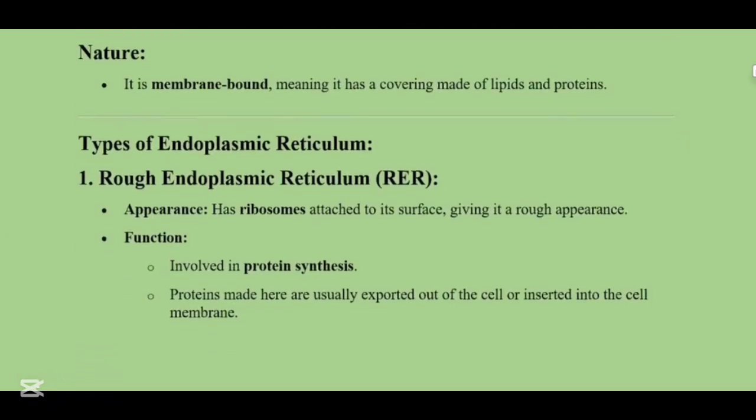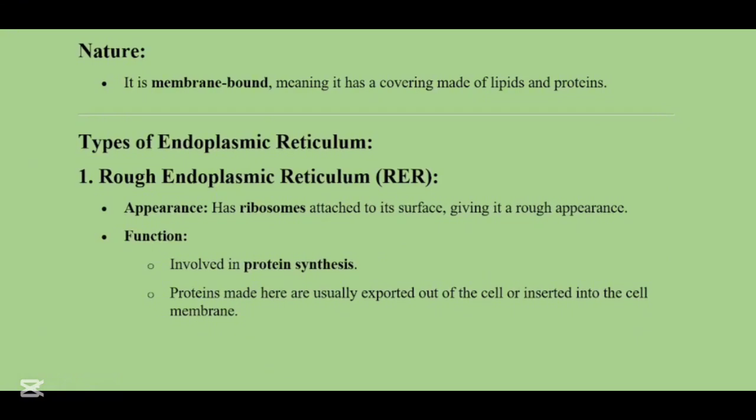What is the nature of endoplasmic reticulum? It is membrane bounded. This means that it has a covering made up of lipids and proteins. Now we have two types of endoplasmic reticulum. The first is known as RER, which is the rough endoplasmic reticulum, and the second is the SER, which is the smooth endoplasmic reticulum. The rough endoplasmic reticulum has ribosomes attached to the surface, which gives it a rough appearance.